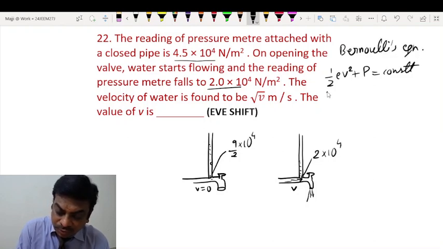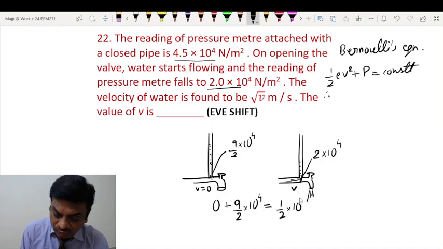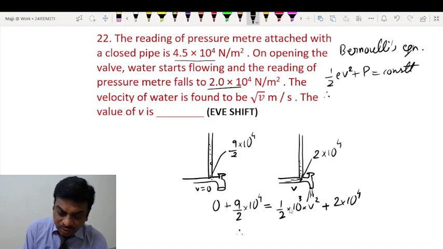Okay, students. So for this section, you have 0 plus pressure given as 9 by 2 into 10 to the power 4 Pascal, whereas here you have half rho, rho for water being 1000 kg per meter cube, into V square, plus 2 into 10 to the power 4. So you bring this to this side.